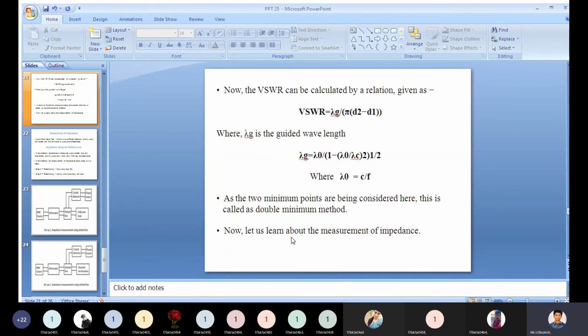Now let us learn about the measurement of impedance. That we will discuss in the next class, measurements of impedance. Okay? That we will see in the next class.